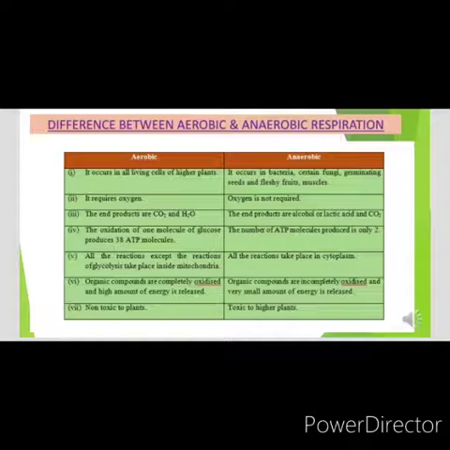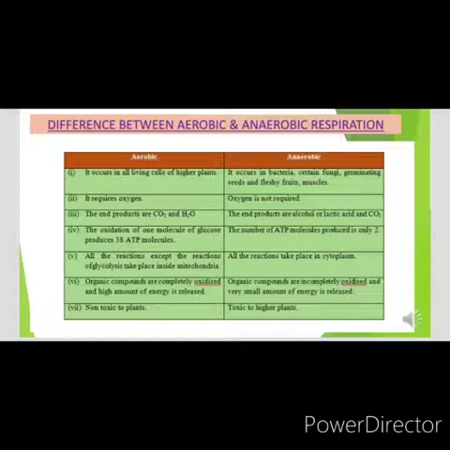In aerobic respiration, a large amount of energy, that is 38 ATP molecules, is produced, and in anaerobic respiration only 2 molecules of ATP are produced.